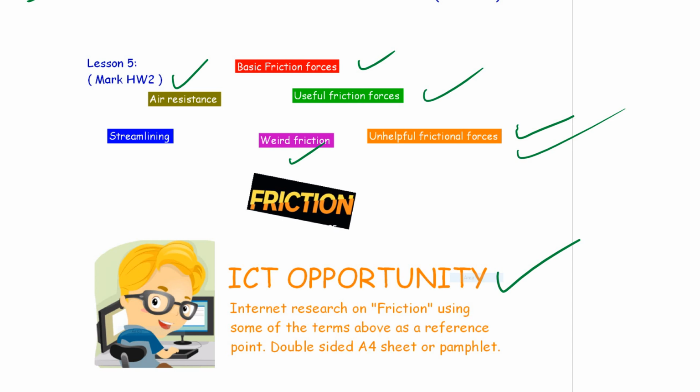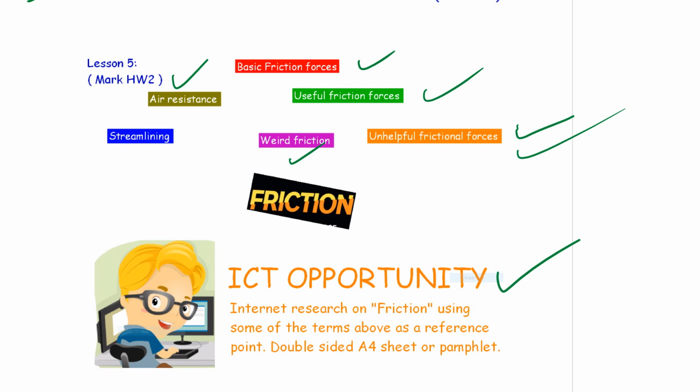Bikes, cars and other moving objects, when they move through the air, they smash into billions of air particles. These slow the object down. Think about water when you swim, or the fish and the likes. When they move through the water, there's going to be water resistance. Now think about it. The particles in water are much closer together than they are in air. So water resistance tends to be much higher than air resistance. For example, if you were to try and run through water, you wouldn't be very fast.